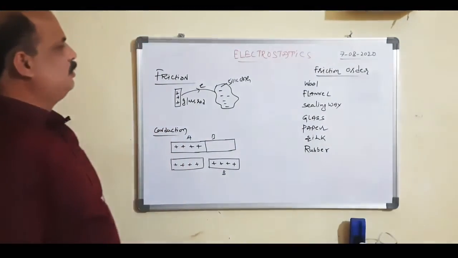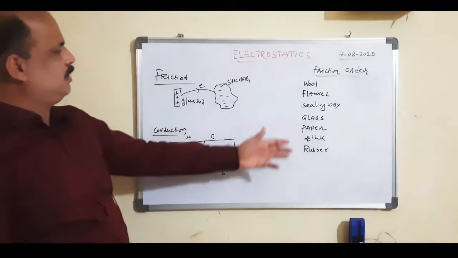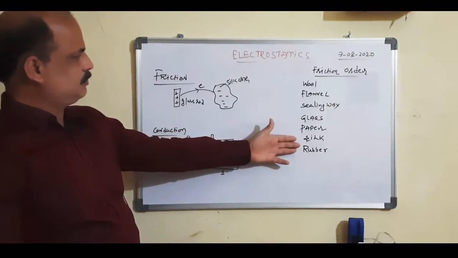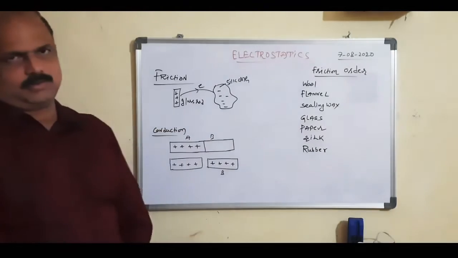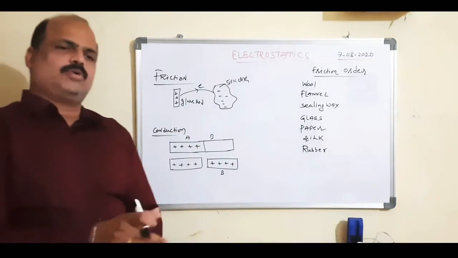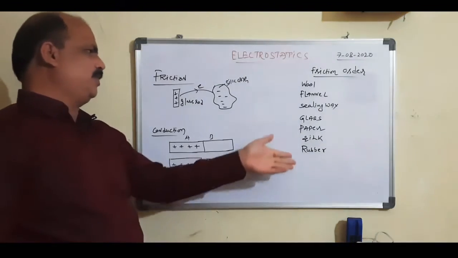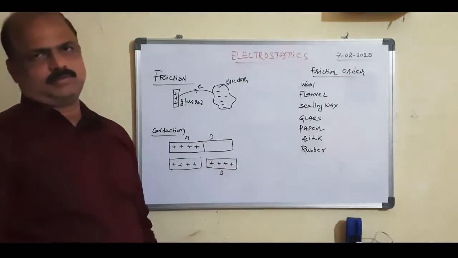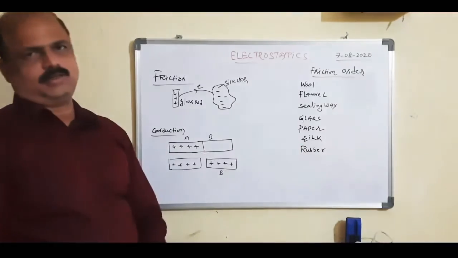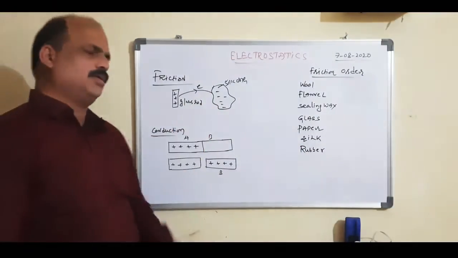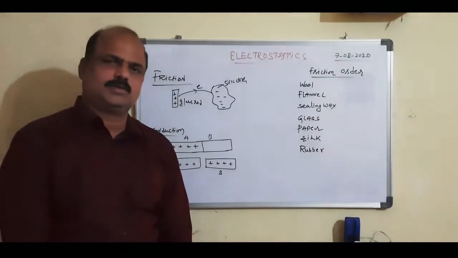For example, we take silk and glass and rub them together. Here in this order, which one is higher? Glass. Which one is lower? Silk. That means the glass rod acquires a positive charge and the silk cloth acquires a negative charge.